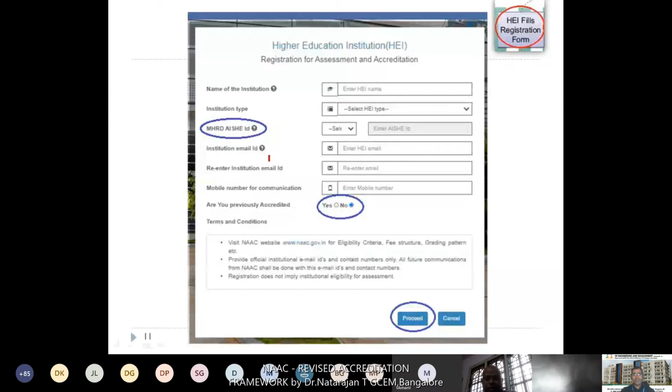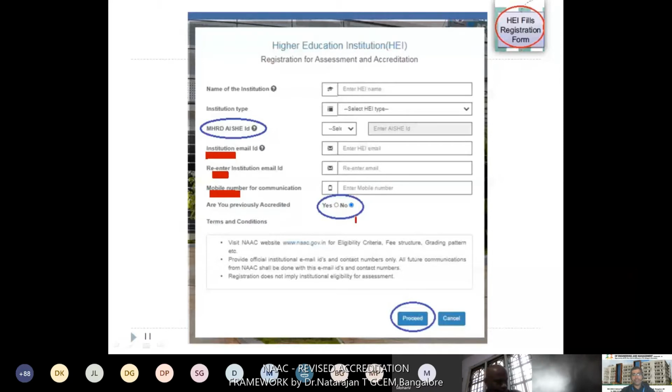Then another one, institutional email ID. You just give your institution email ID, not the common principal email ID or any coordinator email ID. The institution domain should be there. That is very important, because NAAC will send all their communication through this institutional email ID only. Next one, re-enter. Then mobile number for communication. For this, you can give the official contact number of your college, preferably the principal's number. Then another one, are you previously accredited?